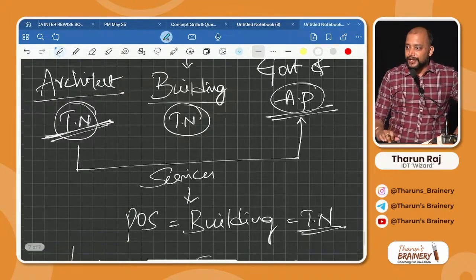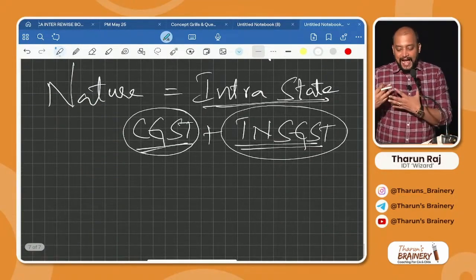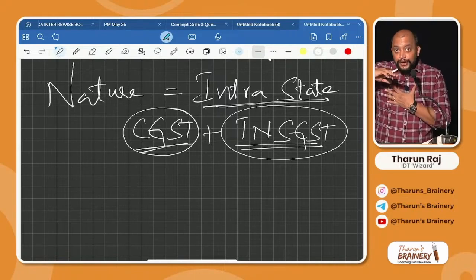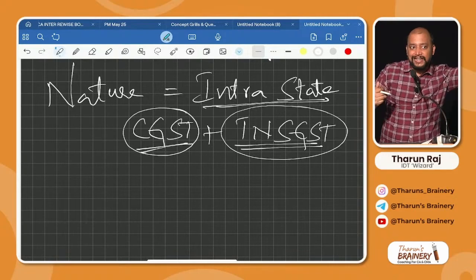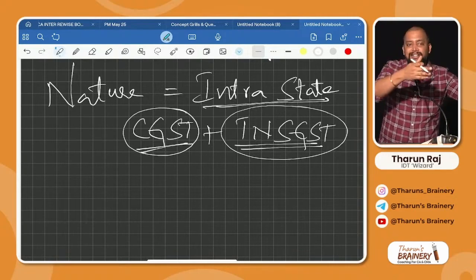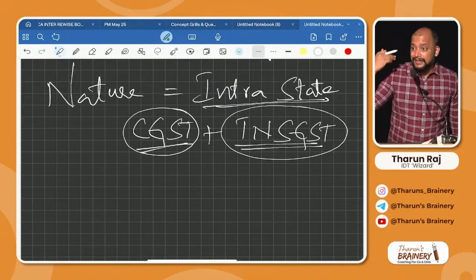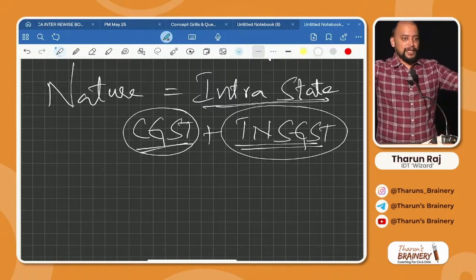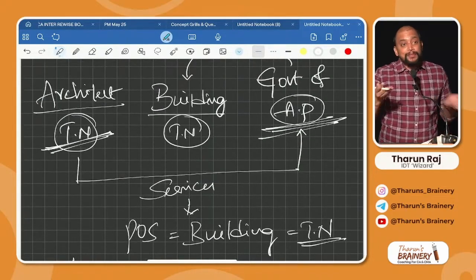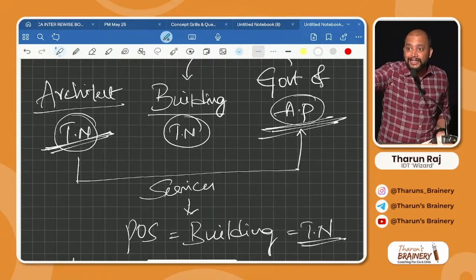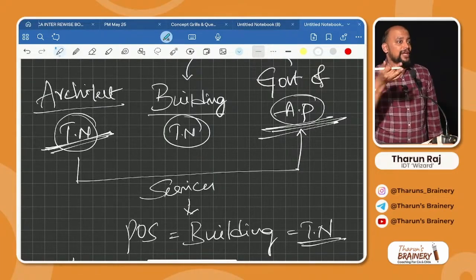You understood or not? Why? Because see, I am in Andhra Pradesh. If I need to remit as SGST of Tamil Nadu, then I should register there, and you cannot make the government register there. Is it clear or not? That's the reason why they are telling TDS itself is not applicable. Why is TDS itself not applicable? Tamil Nadu, they have to pay GST, but they are located in Andhra Pradesh. How can they pay GST to Tamil Nadu? They cannot pay.